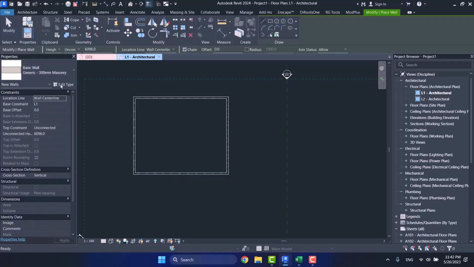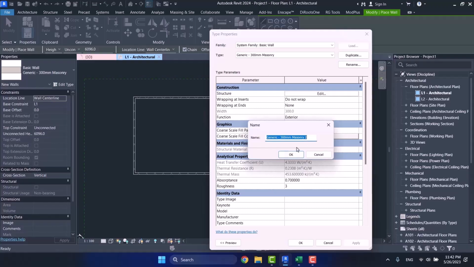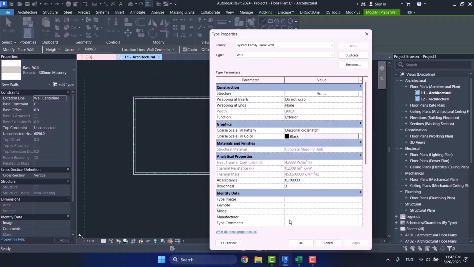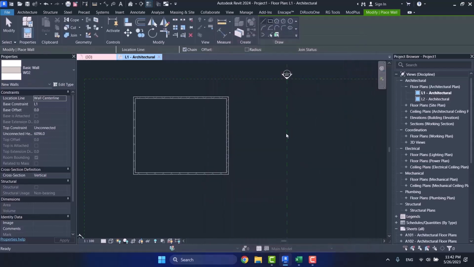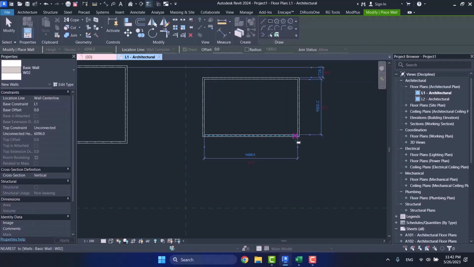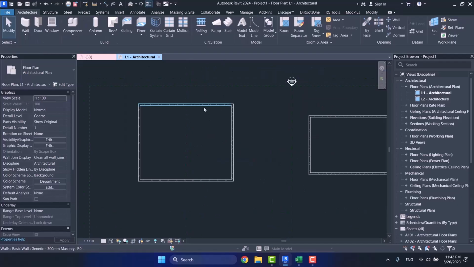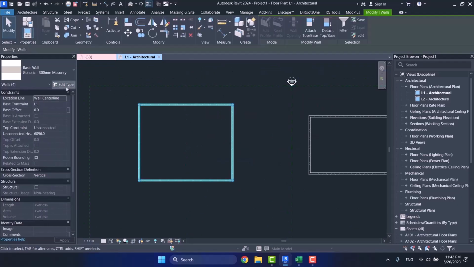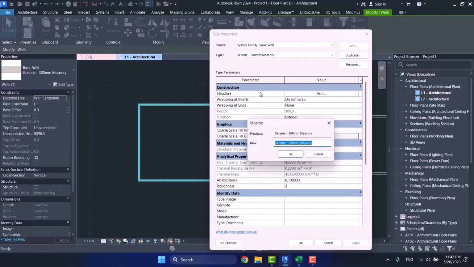Now here I copy this wall and rename it as 02. Alright, and here I create another wall. Okay, I choose this one as well.